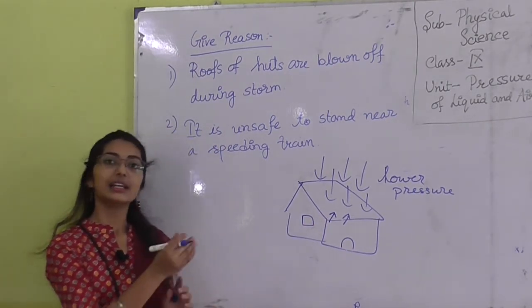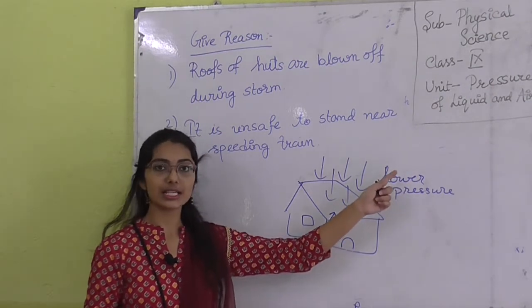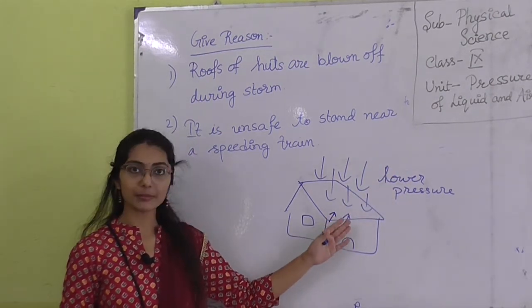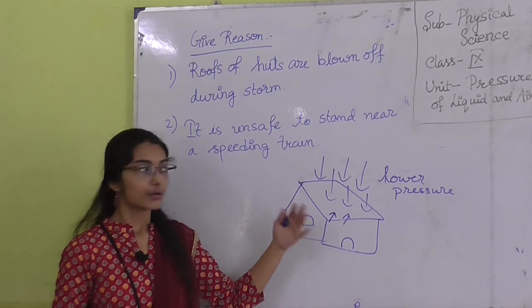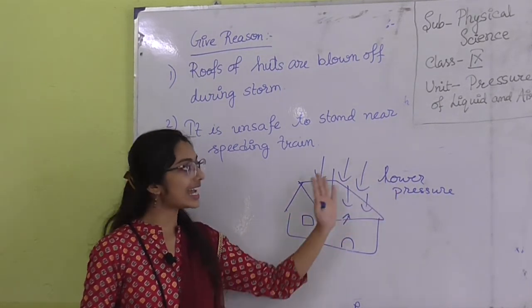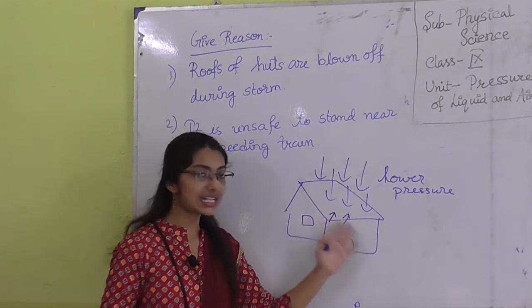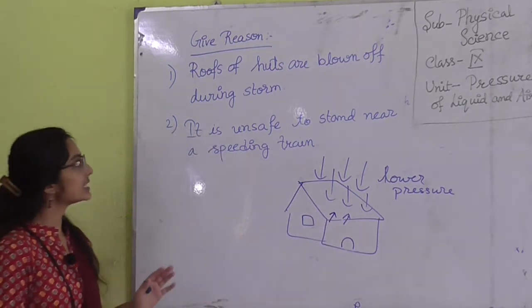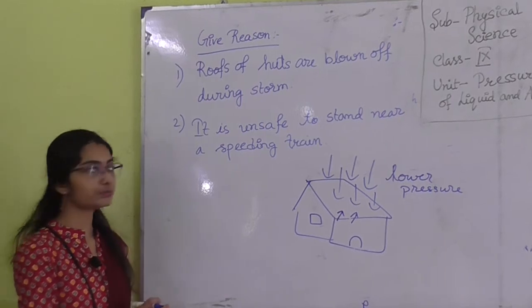Here pressure energy is reduced, but inside pressure energy is maximum. Here velocity is more, and to maintain that velocity the tin is going outside. So you have to write this in statement form.